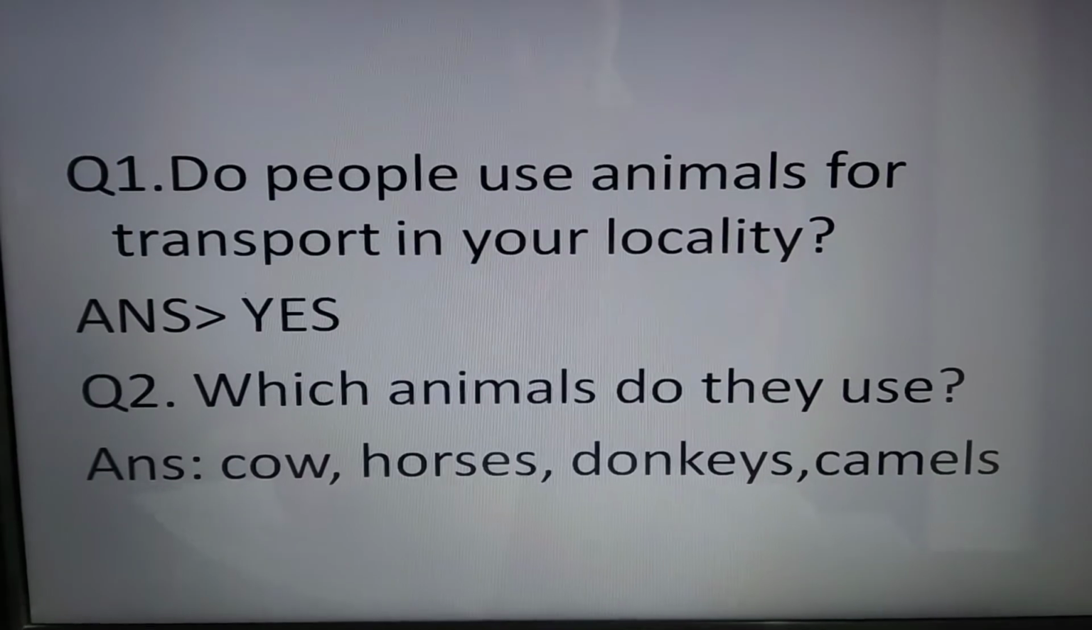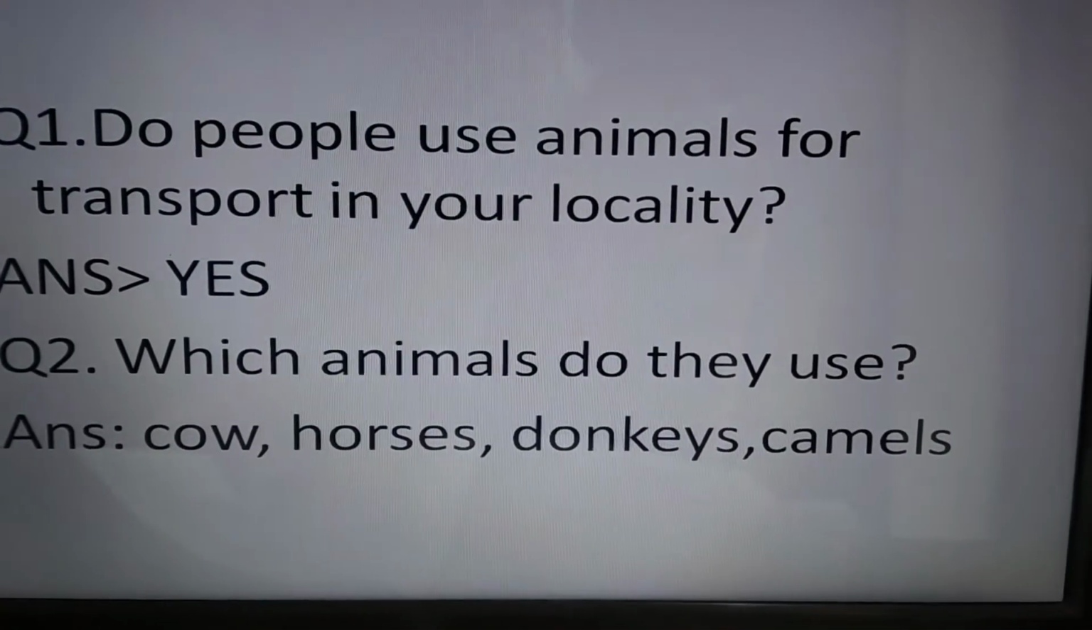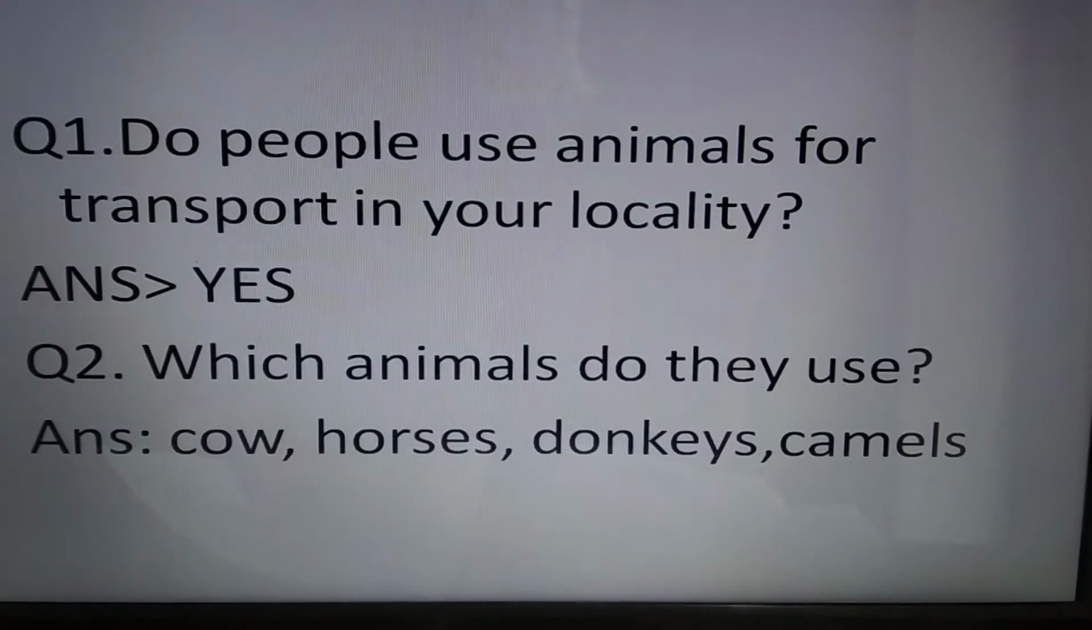Once again, see both the questions. Do people use animals for transport in your locality?